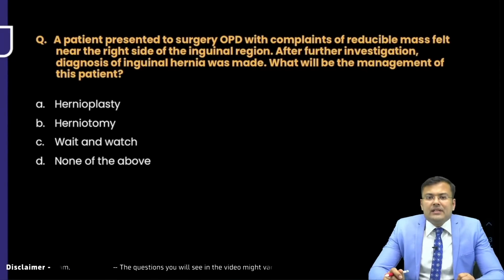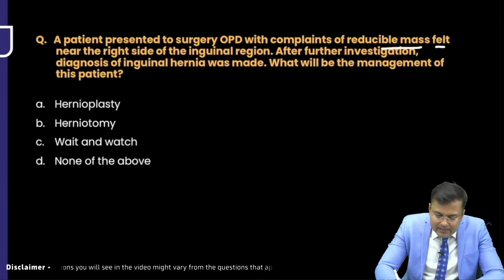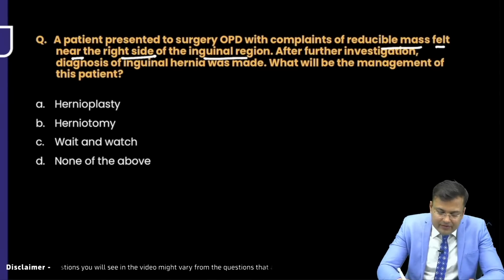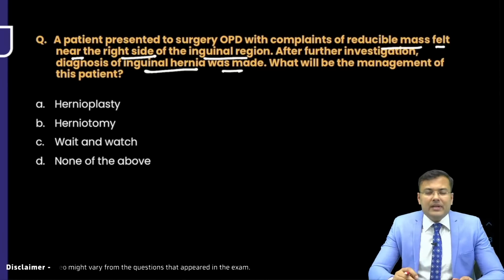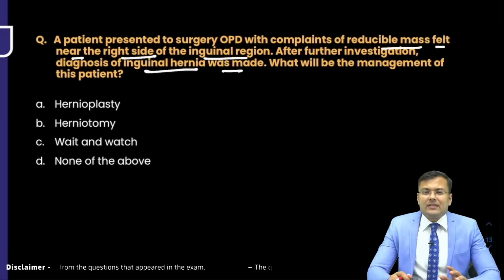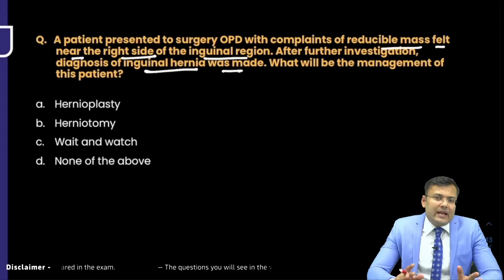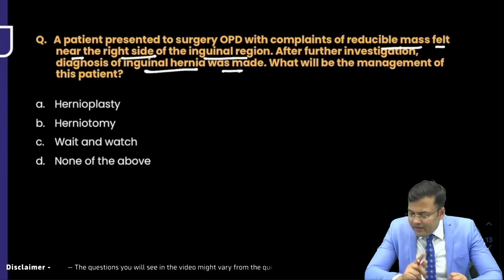A patient presented to surgery OPD with complaints of, can you see, reducible mass felt near the right side of the inguinal region. After further investigation, diagnosis of inguinal hernia was made. You tell me, if it is a reducible mass, it's an inguinal hernia. What kind of inguinal hernia? Is it direct inguinal hernia or indirect inguinal hernia? Tell me first. Tell me everyone.